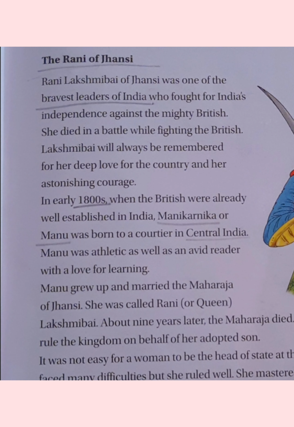She was called the Rani, or Queen, Lakshmi Bai. About 19 years later, the Maharaja died. Now what happened? After 19 years, the Maharaja died. Lakshmi Bai decided to rule the kingdom on behalf of her adopted son.